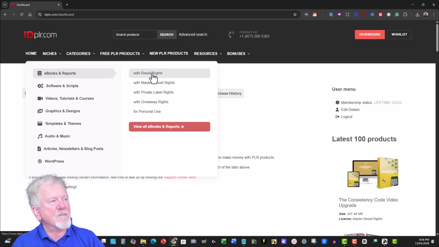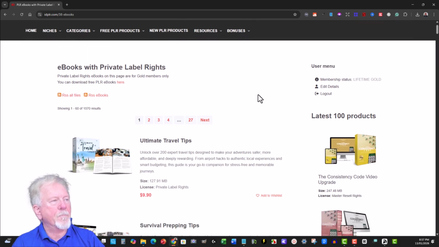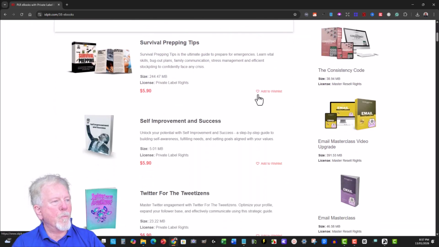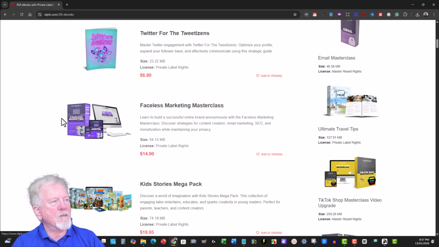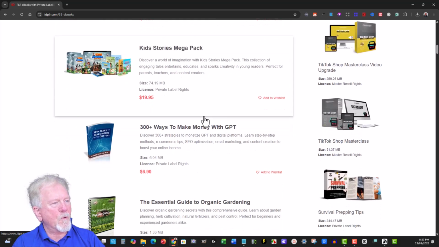And over here on the right-hand side, you'll see there's reseller rights, master resale rights, and then you got private label rights. And that's the one we're actually looking for. So click on that, and this will take us over to this section over here. So let's go and have a look at what we're going to do. Now, I'm kind of tired of doing the Faceless Marketing Masterclass one all the time. So let's go look for a different one.